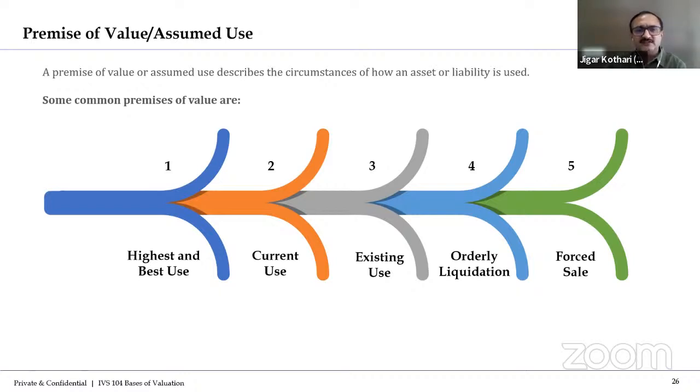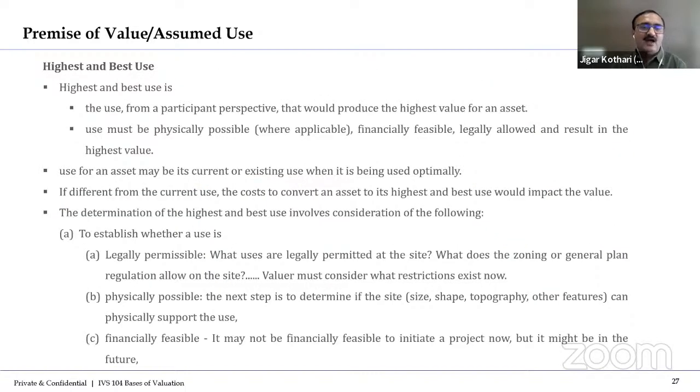So as per IVS, they have given some premises of value like highest and best use premise of value, current or existing use premise of value, then orderly liquidation premise of value, and forced sale premise of value. We'll go one by one for the understanding of each premise. Highest and best use. I explained, na, so what is the highest and best use?